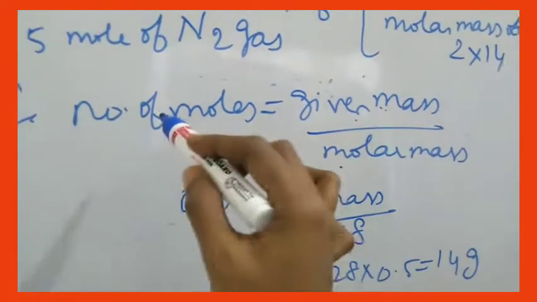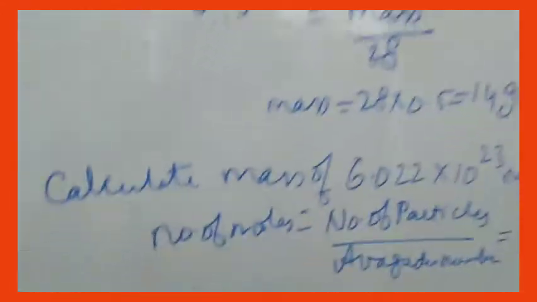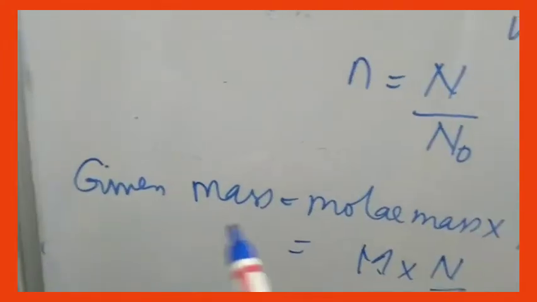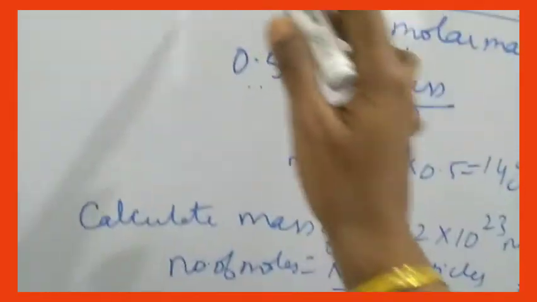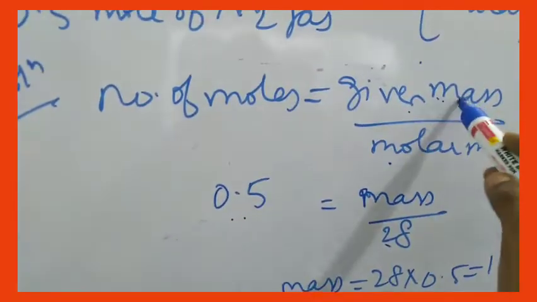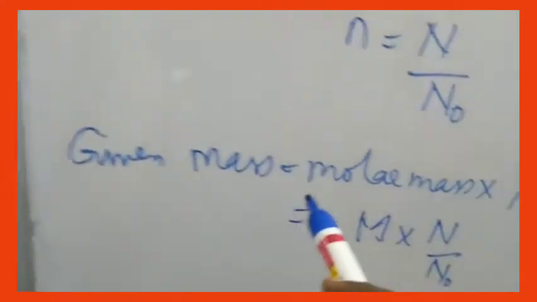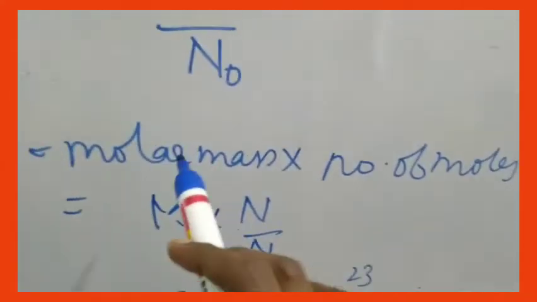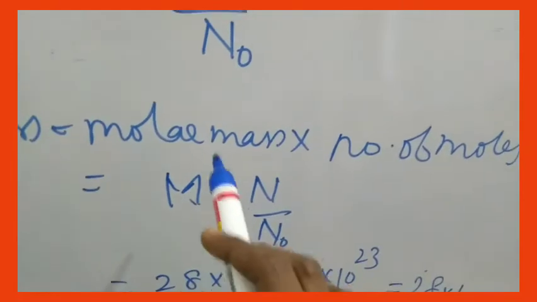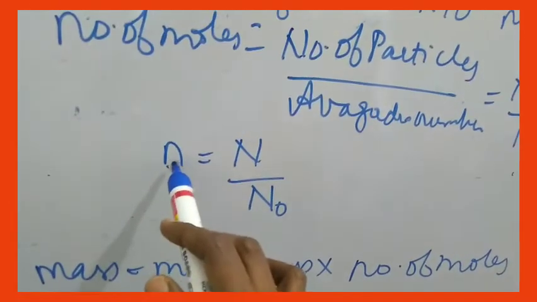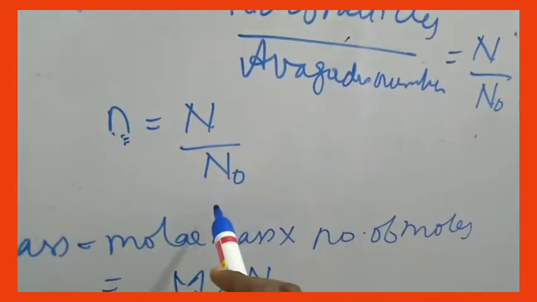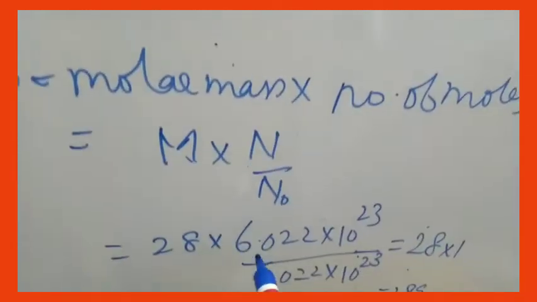So given mass is equal to number of moles into molar mass. That only I have written. Given mass is equal to molar mass into number of moles. So I have cross multiplied. Given mass is equal to molar mass capital M into number of moles. What is the number of moles? Just now we have calculated, number of moles is capital N by capital N naught, Avogadro number.